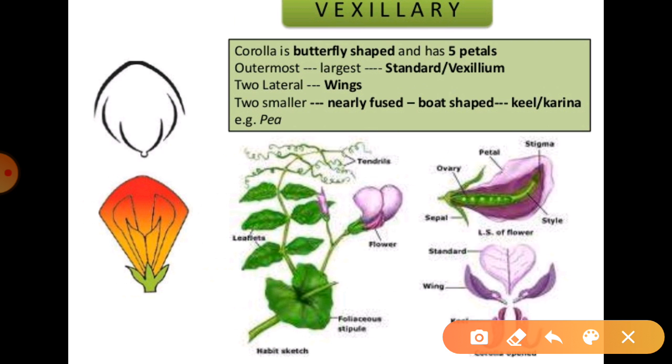Then the last type, which is the most important, as you have all seen in different plants, is the arrangement of the petals. You can see how they are arranged over there, this pattern, right? That is known as the vexillary type.